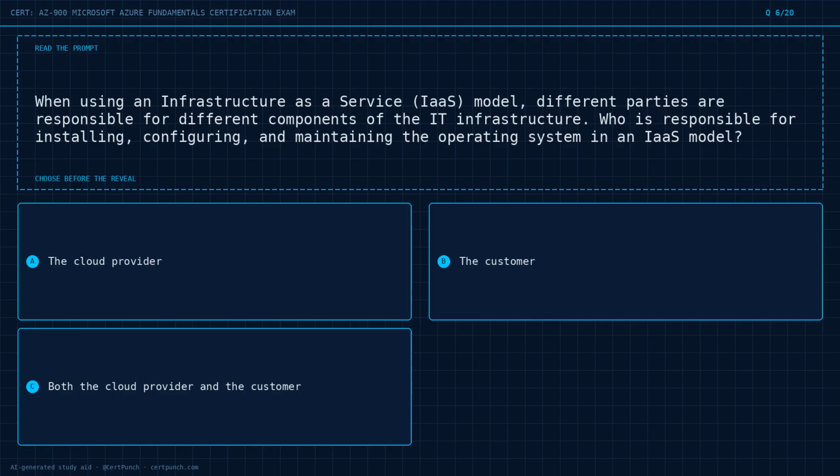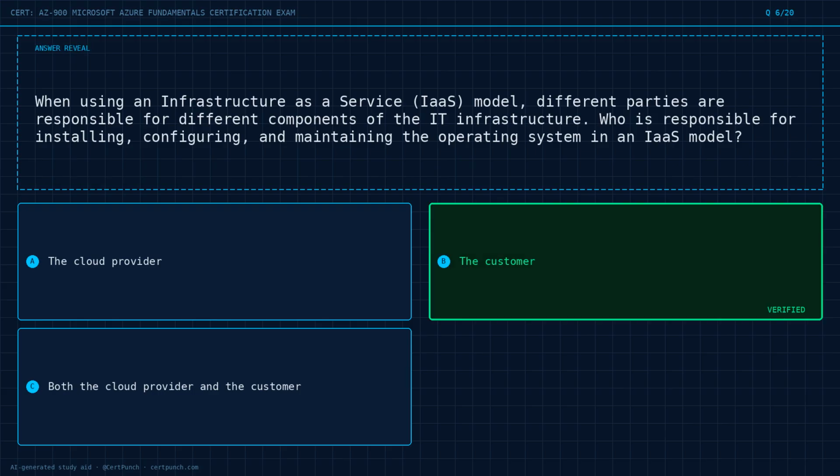Question 6 of 20. When using an infrastructure as a service, IaaS model, different parties are responsible for different components of the IT infrastructure. Who is responsible for installing, configuring, and maintaining the operating system in an IaaS model? Option A, the cloud provider. Option B, the customer. Option C, both the cloud provider and the customer. Choose the best answer before the reveal. Commit to it now.